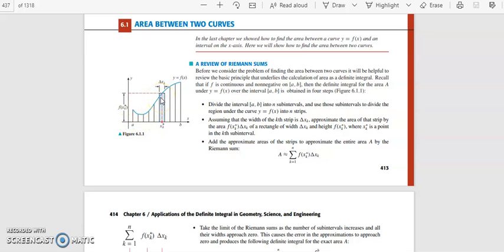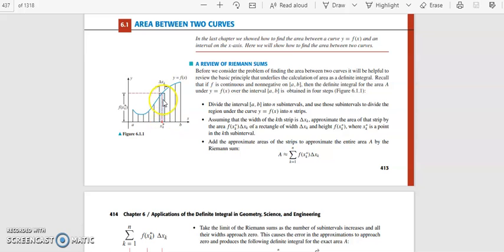When we do the integral, you take the width of the rectangle as small as possible. Now take the point xk star within each subinterval and find f of xk star into delta xk.